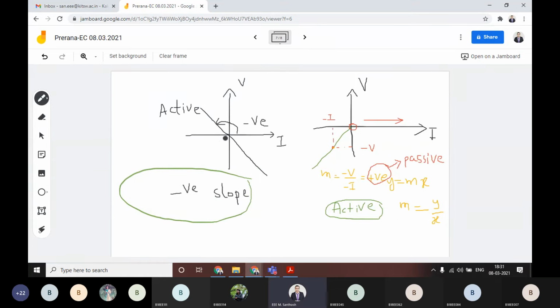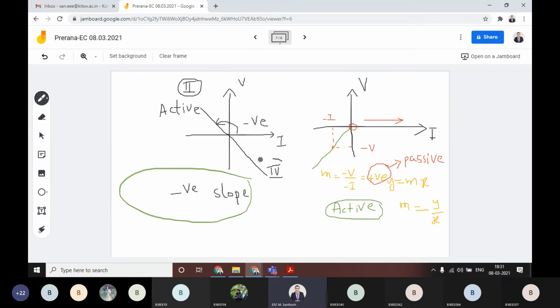If you have the normal active element, which is having negative slope, you can see this is the second quadrant and fourth quadrant. If the straight line is lying in the second and fourth quadrant, then you can simply tell that kind of element is an active element with the negative slope. This thing you need to remember, simple thing.